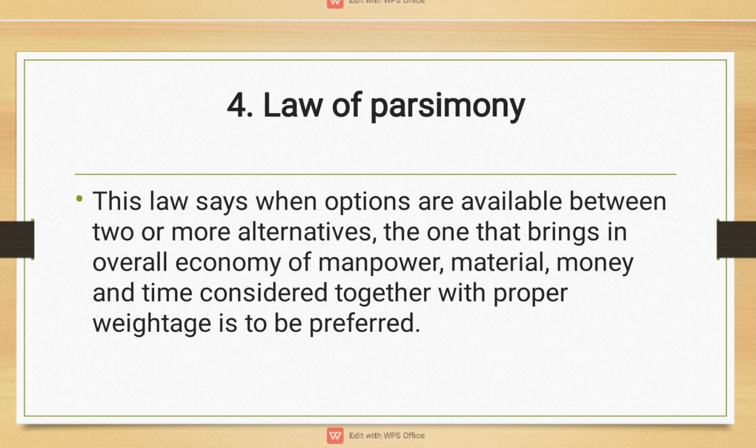Fourth law, law of parsimony. This law says when options are available between two or more alternatives, the one that brings overall economy of manpower, material, money, and time, considered together with a proper weightage, is to be preferred. This law simply says think economically.